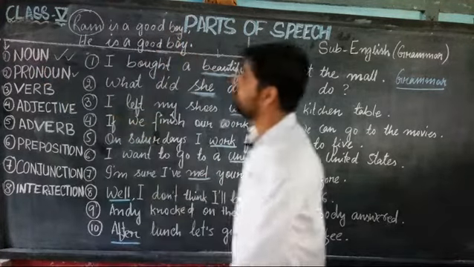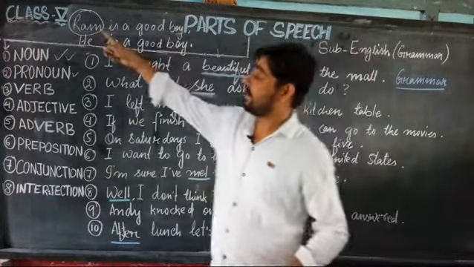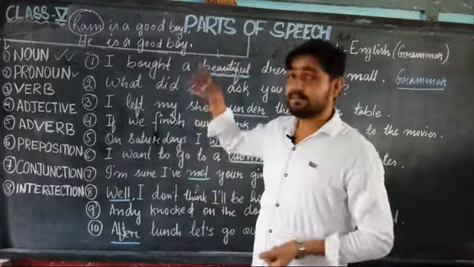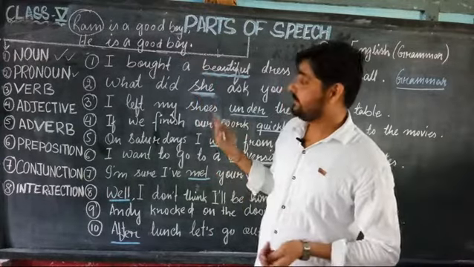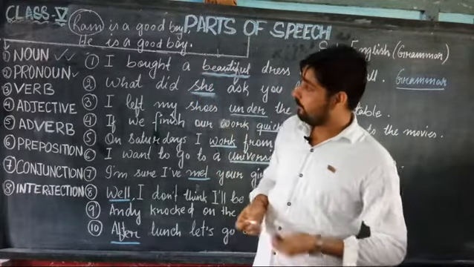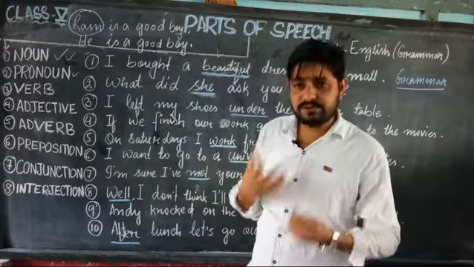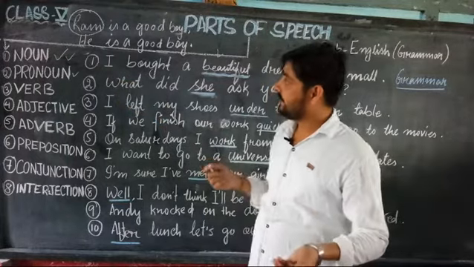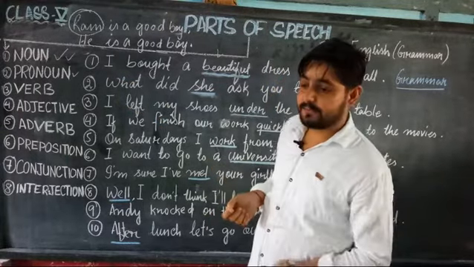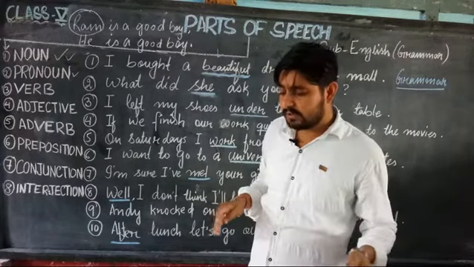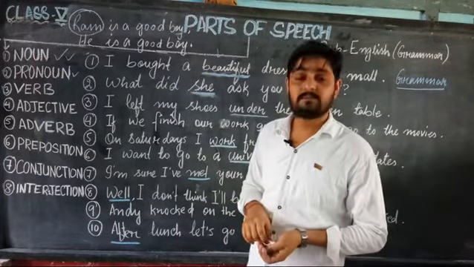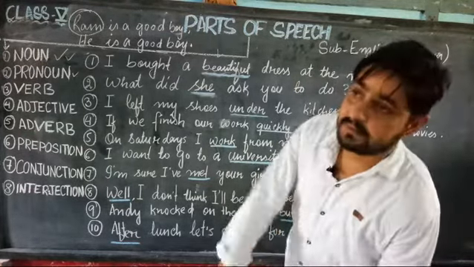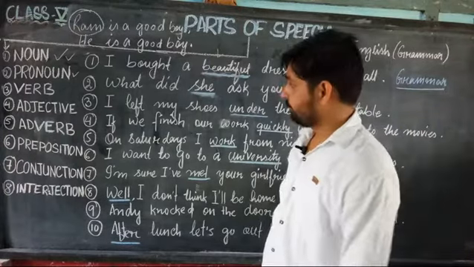We can use he for Ram, yes or no? In the place of Ram, we can use he. In the place of Sita, we can use she. So just like this, the words that we use in the place of a noun are called pronouns: he, she, it, they, okay? These are all called pronouns, the words that we use in the place of a noun.